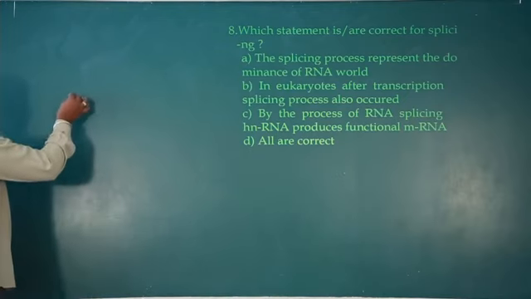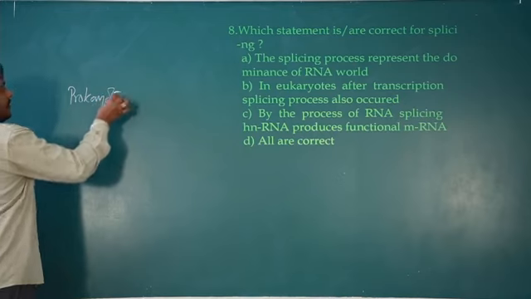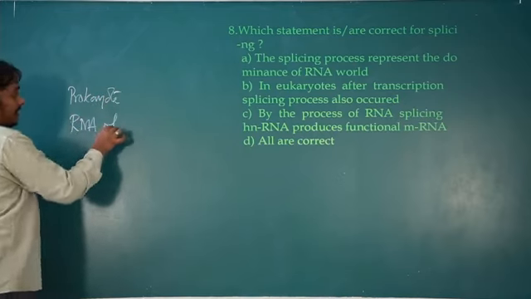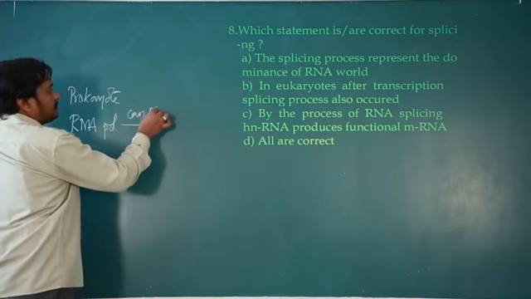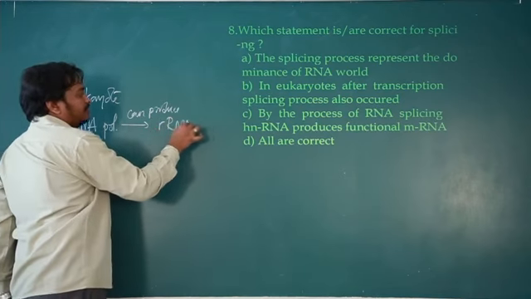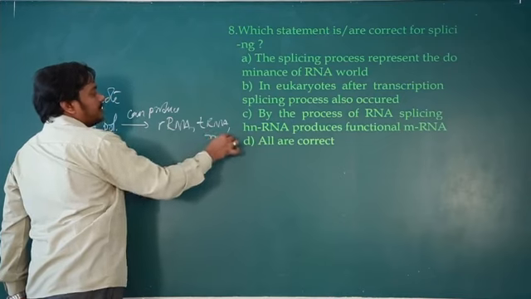So, in case of prokaryotes, a single RNA polymerase enzyme can produce rRNA, tRNA and mRNA.